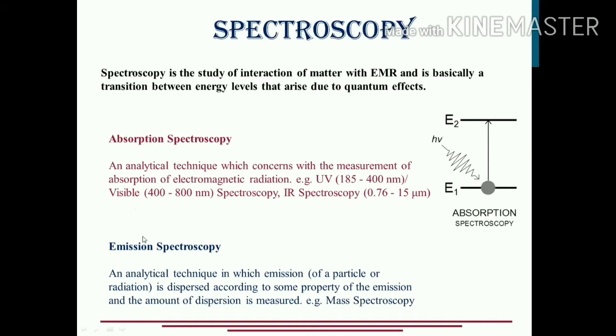The second is emission spectroscopy, wherein the reverse process occurs. The electron is sitting in the higher energy level and it comes down to the lower energy level. So in this process, the energy gap present between the E1 and E2 energy levels, this excess amount of energy that the electron is carrying, is emitted when it jumps to the lower energy level. We get a spectrum out of that movement of the electron from the higher to the lower energy level. So the technique is called emission spectroscopy.